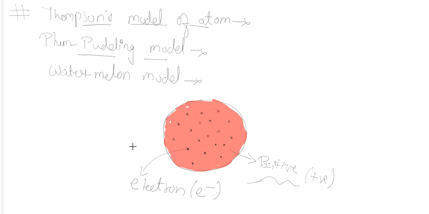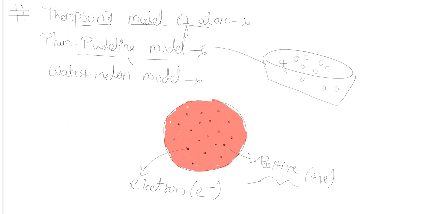If I take a plate of that semolina pudding, at some parts we will find dry fruits, and the whole matter is filled with the semolina pudding. So that is also an example for plum pudding.